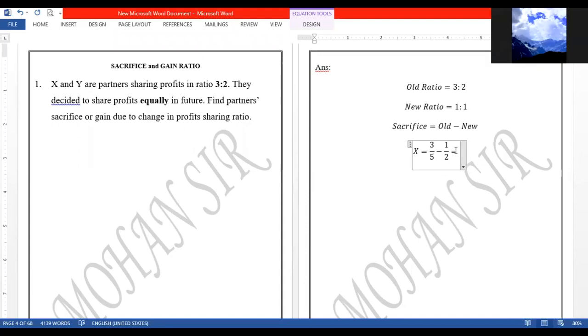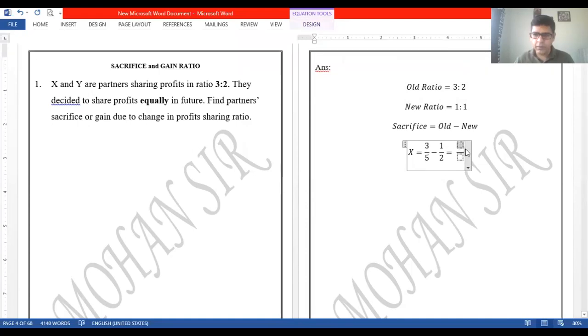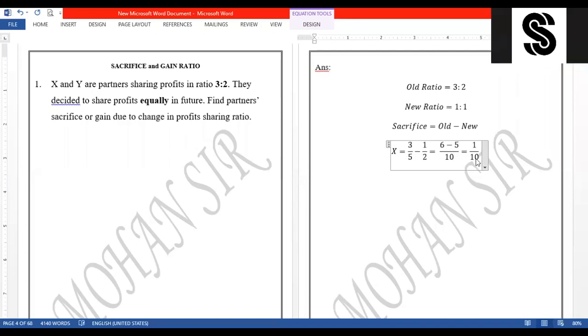Okay. So let me write this. How do I solve? Let me tell you. 2 into 3 cross multiplication कर रहे हैं. 6 minus 5 into 1, that's 5, and upon 5 into 2, that is 10. मतलब तीनों multiplication हो गए. पहले 3 into 2, फिर 1 into 5, and then 5 into 2. Right? All three multiplications have to be done. Now this shows 6 minus 5/10. Okay, that is 1/10. So 1/10 is a sacrifice by X.